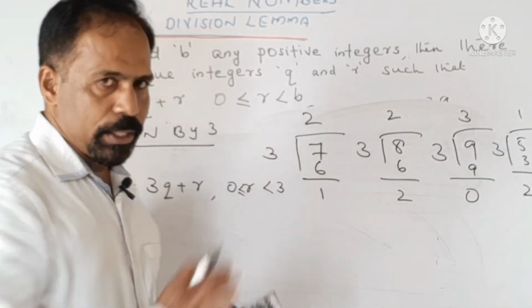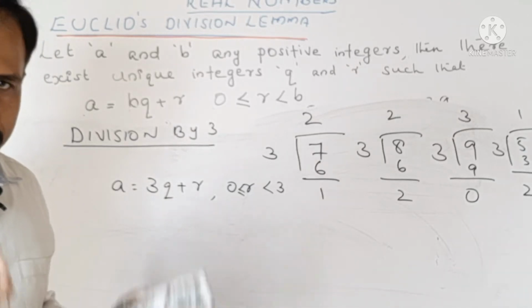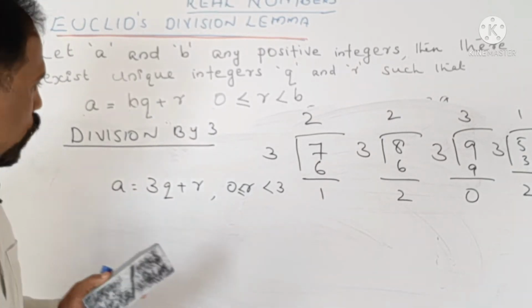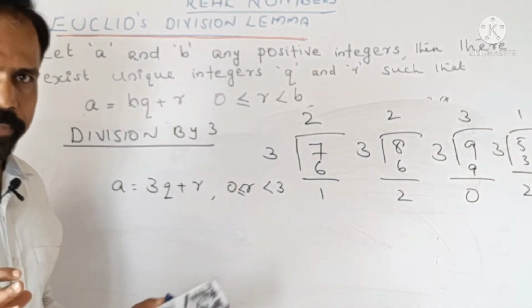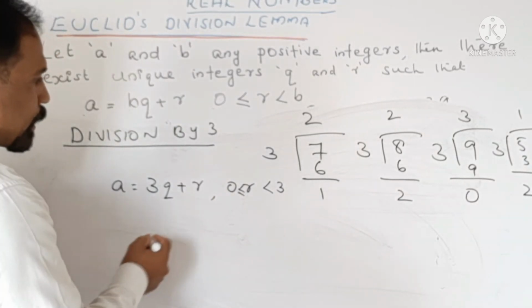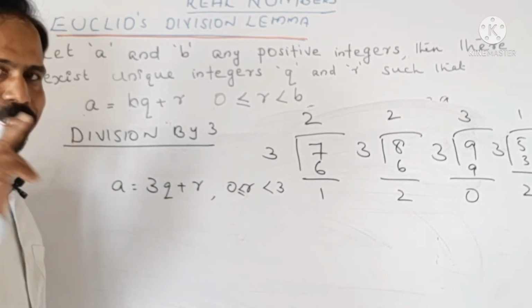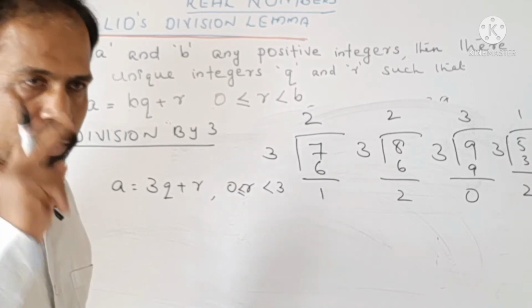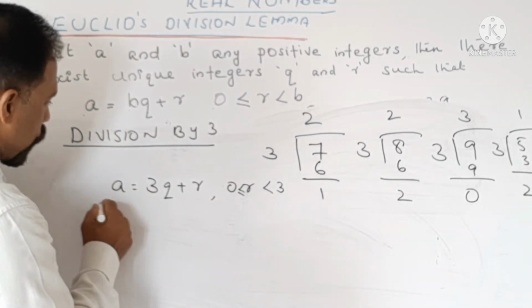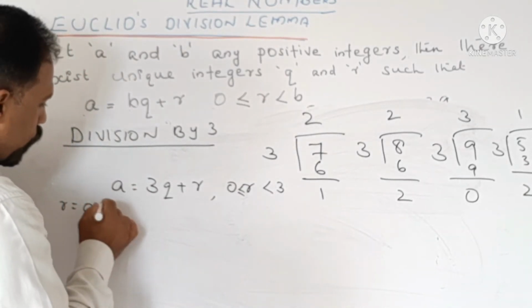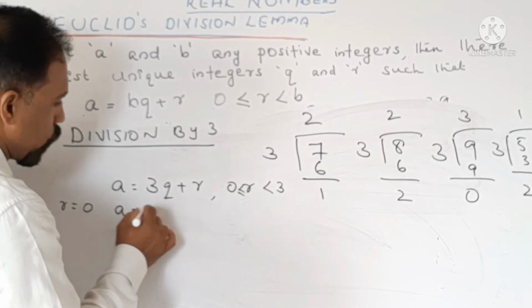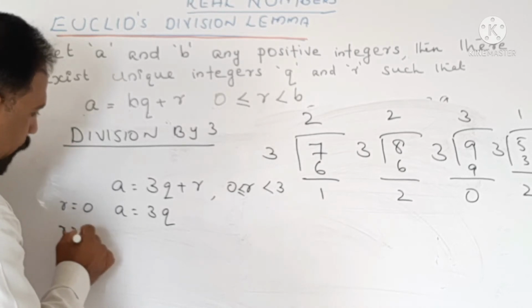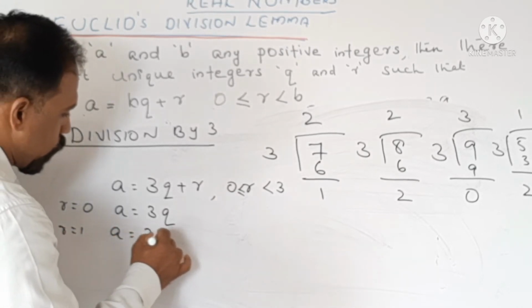In all these cases, our remainder is either 0 or 1 or 2. So, when we divide any number by 3, we get it in this form. There are only 3 remainder cases: R is equal to 0, R is equal to 1 and R is equal to 2. Suppose when R is equal to 0, what will happen? A is equal to 3Q. When R is equal to 1, A is equal to 3Q plus 1.